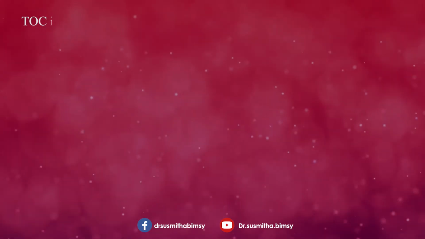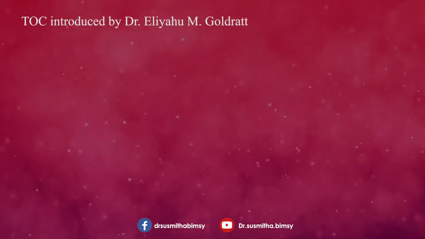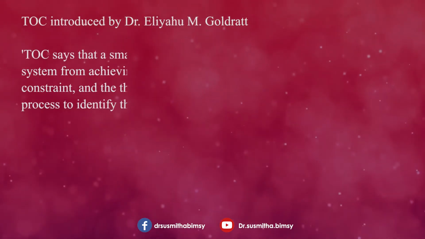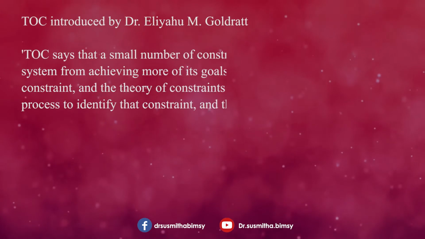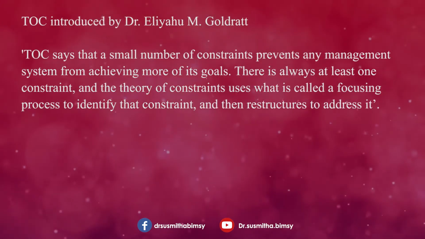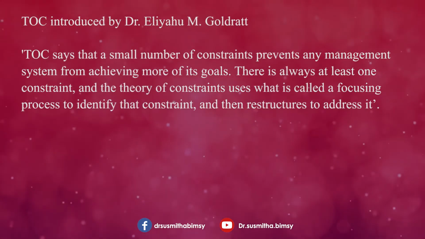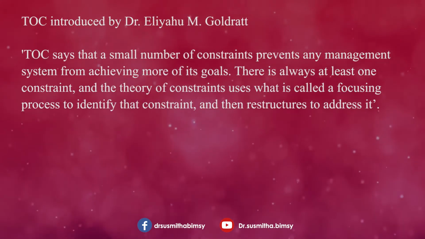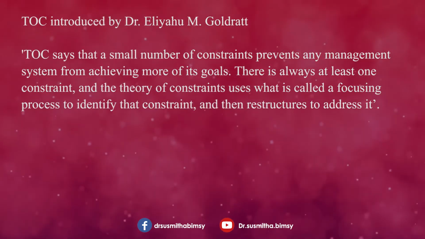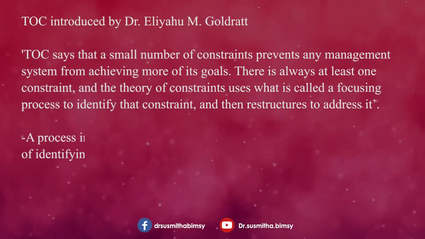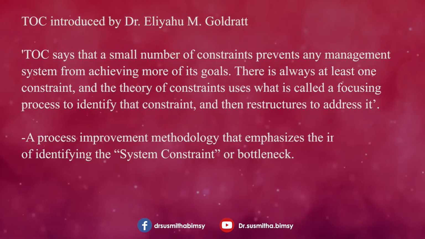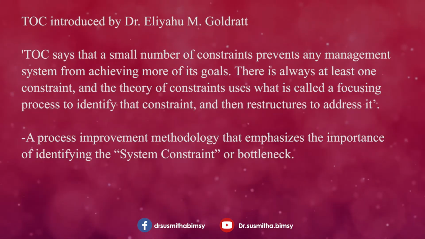This theory of constraints, introduced by Dr. Eliyahu Goldratt, says that a small number of constraints prevents any management system from achieving more of its goals. There is always at least one constraint, and this theory uses a focusing process to identify that constraint and then restructure to address it. This is actually a process improvement methodology, which gives importance to identifying the system constraint or bottleneck.